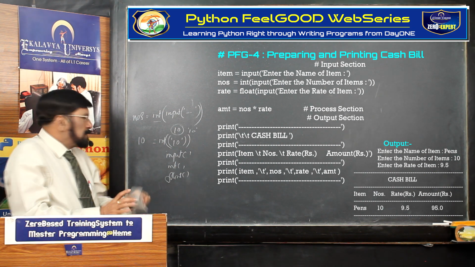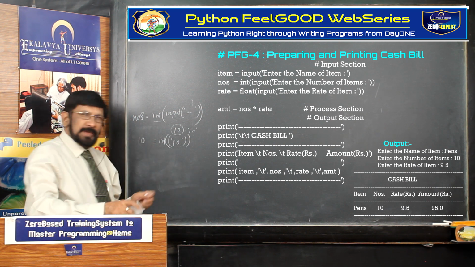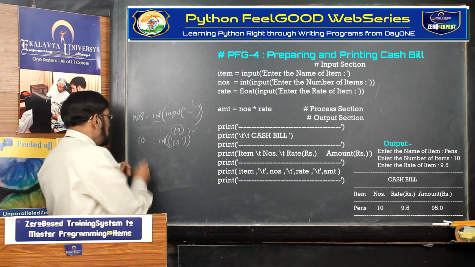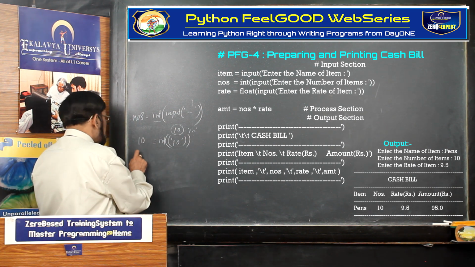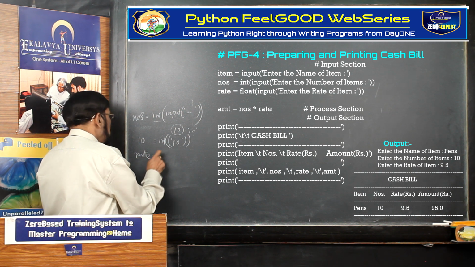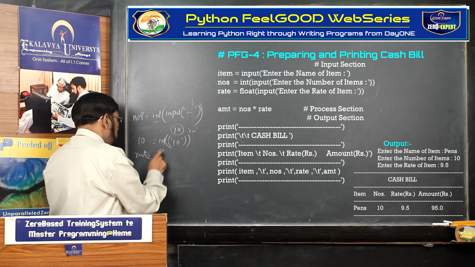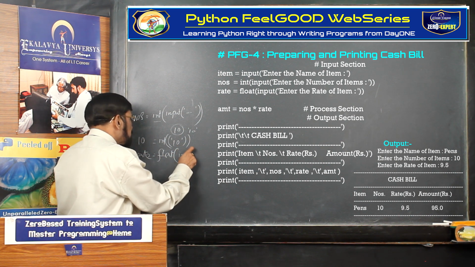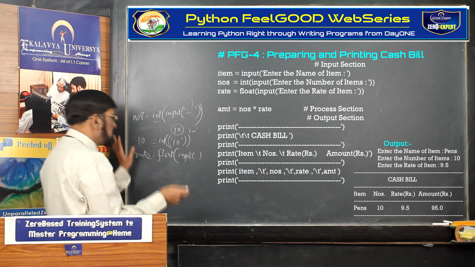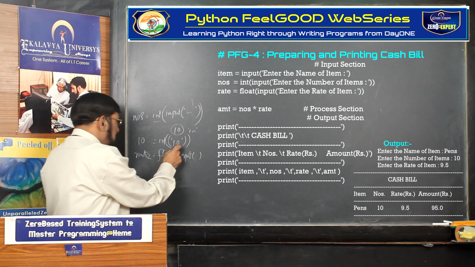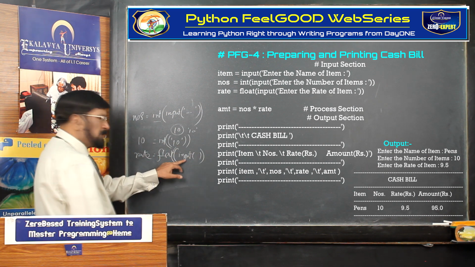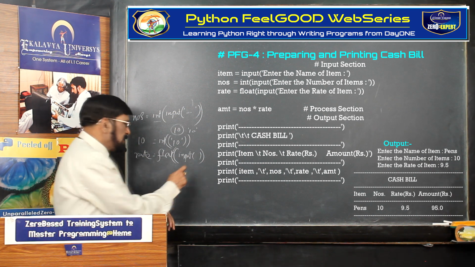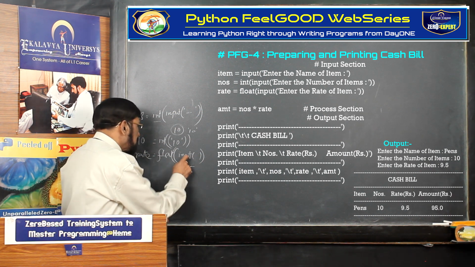In the same manner, the same logic is applicable. So for the next one, rate per unit, what do you have to write? Float, input. Okay, the prompt statement and all that you write. Then what happened? Actually, how much you are entering? 9.5.